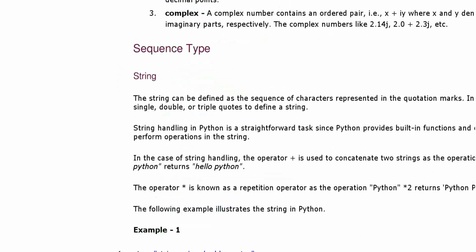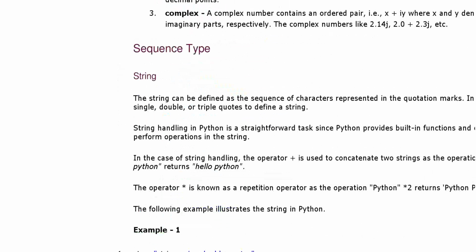Here we take an example of Hello Python. If we want to concatenate them, in one variable we declare hello and in another variable we declare Python. If we want Hello Python to come together, then we will use the plus sign.